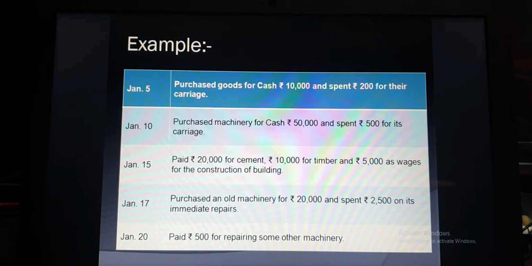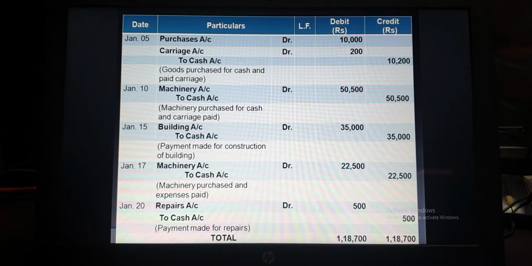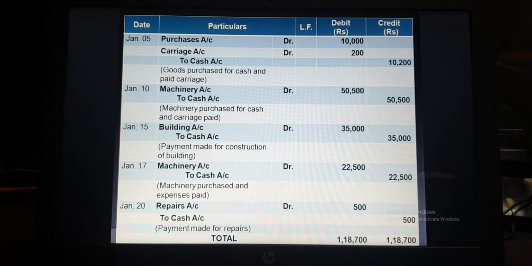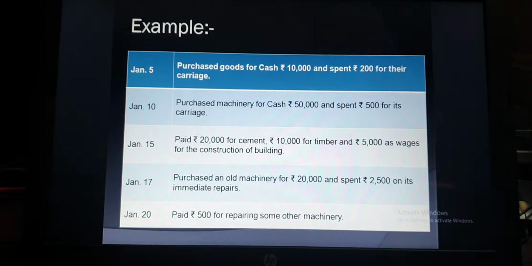So the 2,500 spent on its repair will be debited to a single account, that is machinery account, along with the purchase amount. The entry will be machinery account debit to cash account 22,500. The purchase of machinery as well as the amount spent on its repair will be debited to the single machinery account.